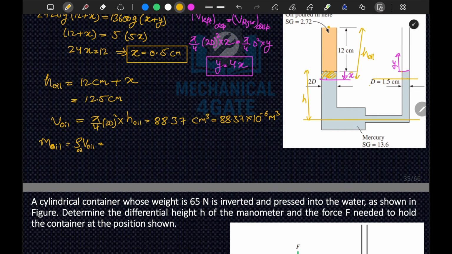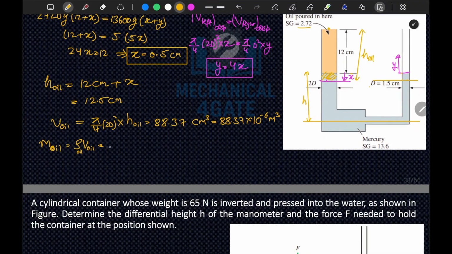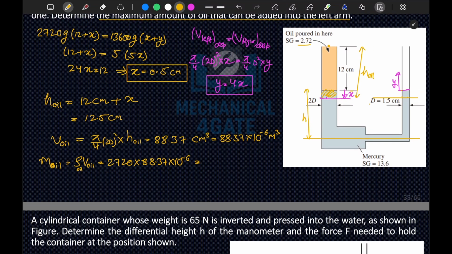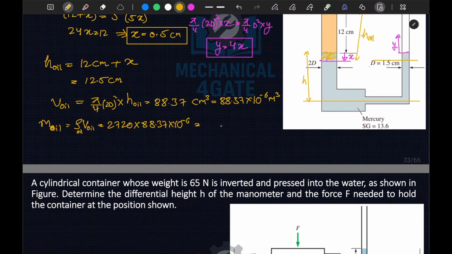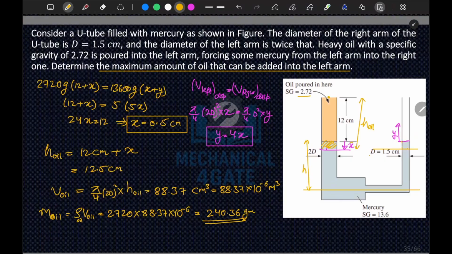and the S of oil is given as 2.72, so your density will be 2720, into volume of oil, which is 88.37 into 10 to the power minus 6. So this will be in kg. Okay, so let's multiply it by 2.72. So this comes out to be 240.36 into 10 to the minus 3 kg, so this would be 240.36 grams. So I hope you get this. Okay, so now let's move to the next question.